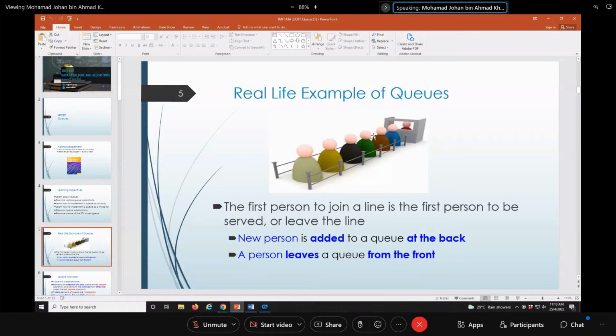So the first person that comes in will be the first person that goes out. There are two doors here, front and back, or we call them rear and front. In a stack, everything happens at the top. But in a queue, there is one door you enter and one door you exit. So that is the basic concept.